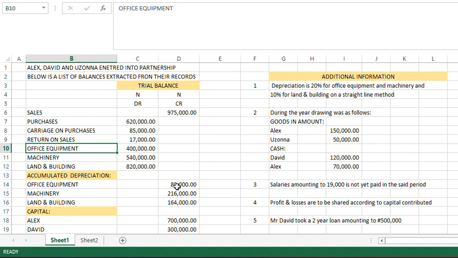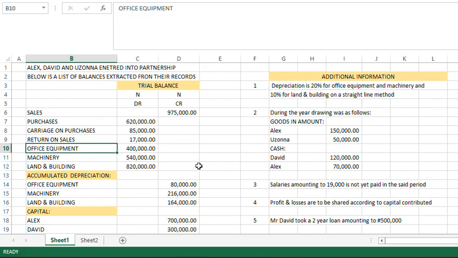But just to be on the safe side, so that you do not start thinking high, because you are talking about secondary school people now. So just say 100 divided by 20, that gives you 5 years. You know that the useful life of the asset is going to be a period of 5 years.